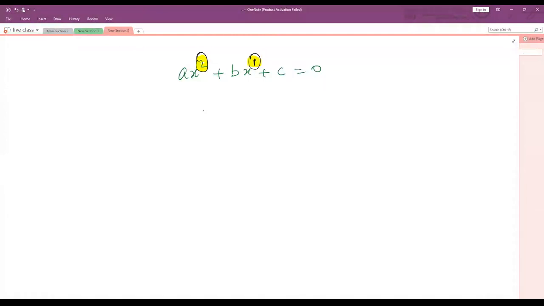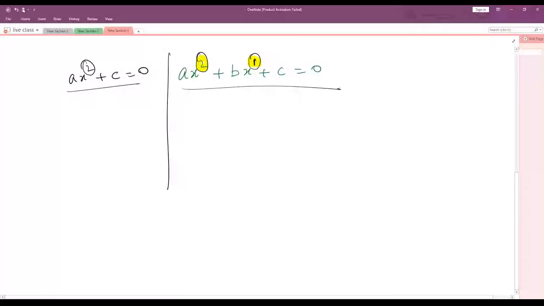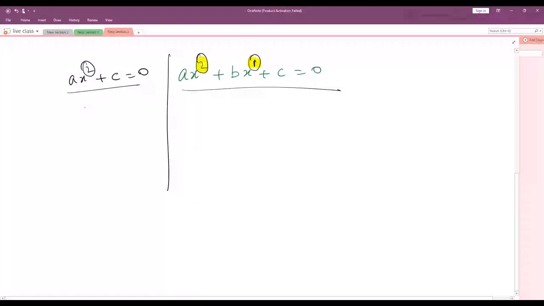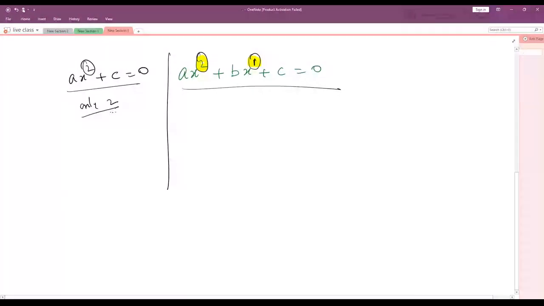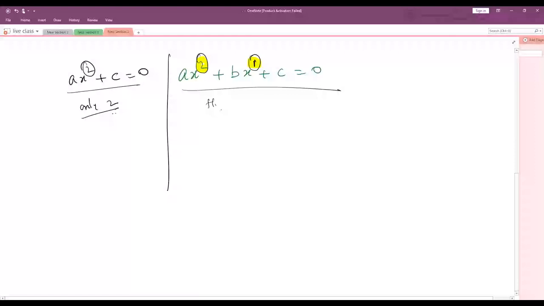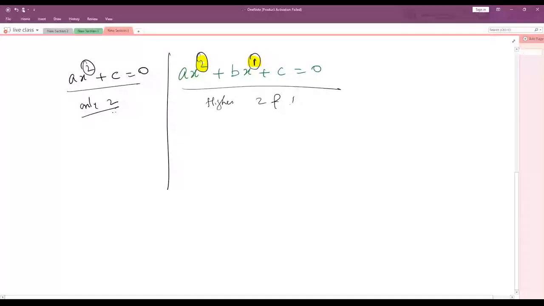But in a pure quadratic equation also, you can see ax square plus c equals 0. Here also 2 is there. The difference between a pure quadratic equation and an affected quadratic equation is that here the highest degree is only 2. But here the highest degree, you can see, is both 2 and 1, but we consider only 2. Understood? Is this clear? Okay.